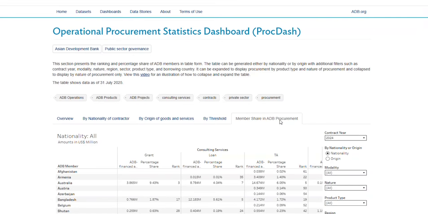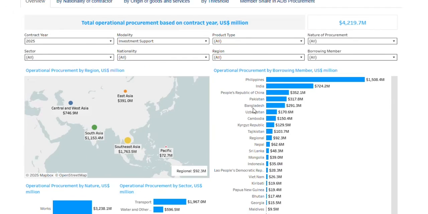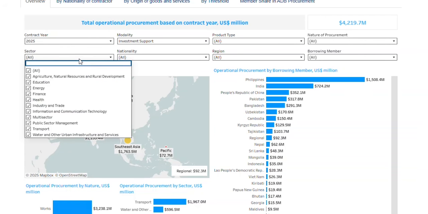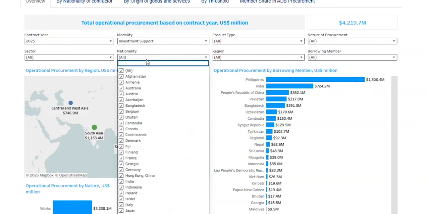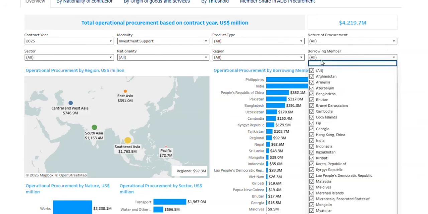Each of the sections has filters to enable you to slice further the data presented in the charts. You can choose the year covered by the figures, the product type like loans, grants, or TAs that finance the contracts, the sector of the project, nationality of contractor, region where the project is located, and the borrowing member.